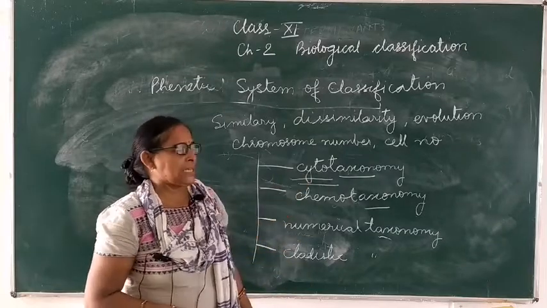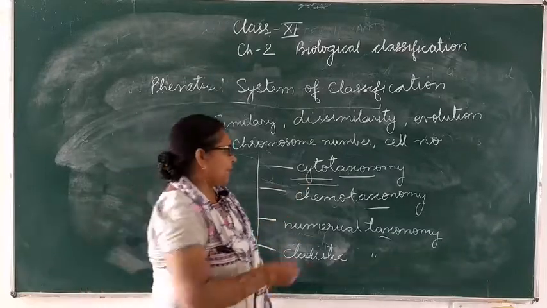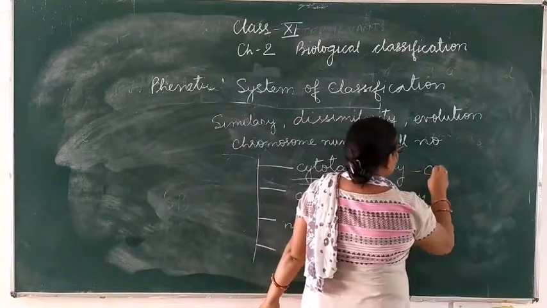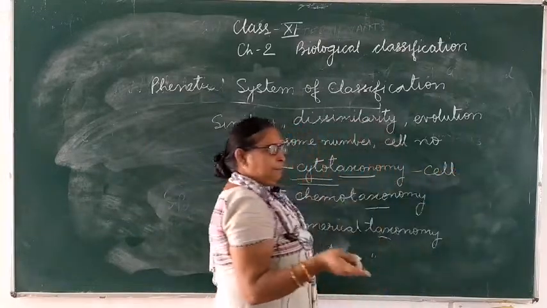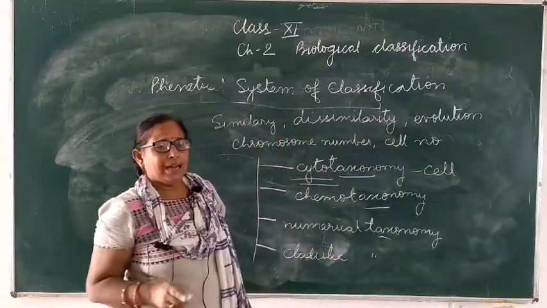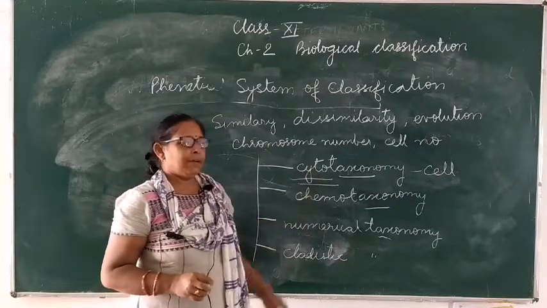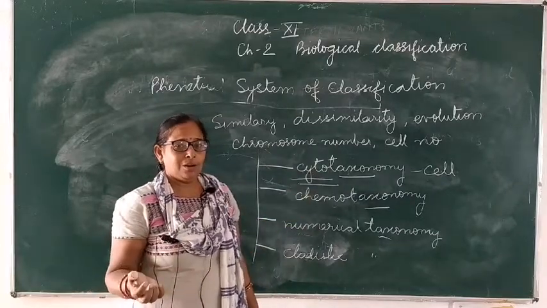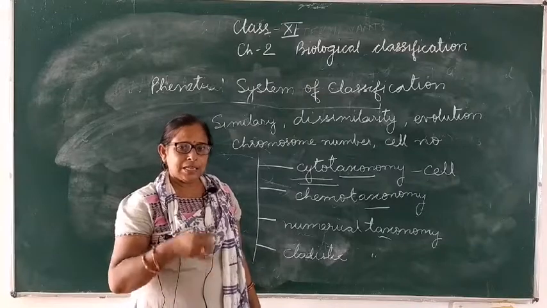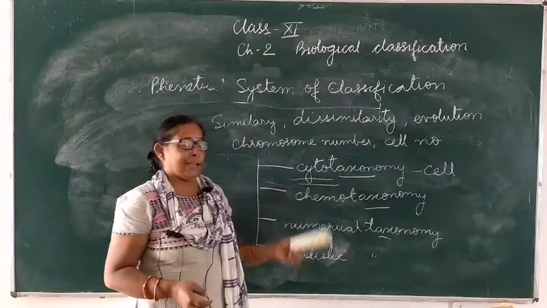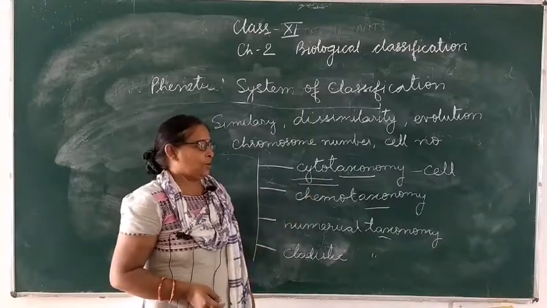So we are going to discuss cytotaxonomy. Cyto means cell. So the branch of biology where we study the cell, and if the classification is based on the cell, that is known as cytotaxonomy.